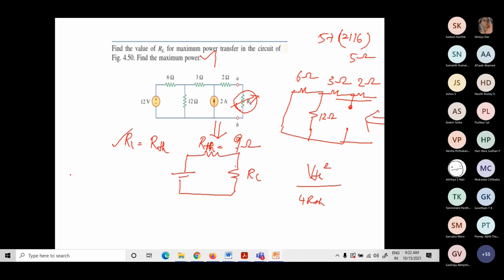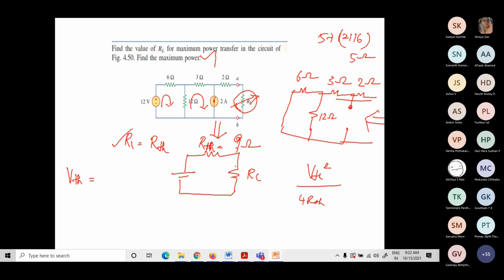Now to find out VTH, what method shall we adopt? Mesh analysis or nodal analysis? Because here the current source is in series with the resistance, source transformation is not possible. My interest is to find out VAB, so it's easy to apply mesh analysis.